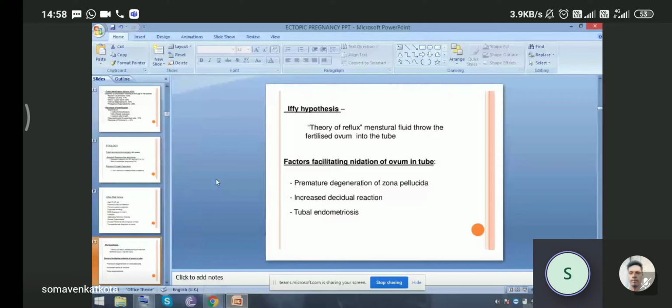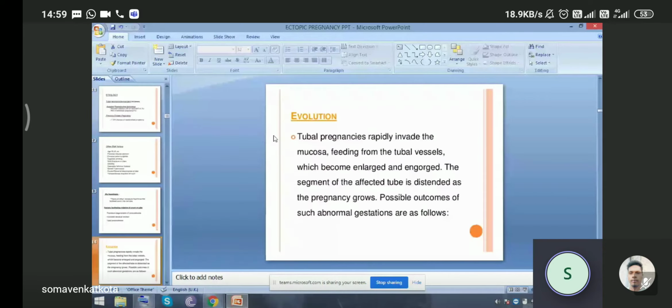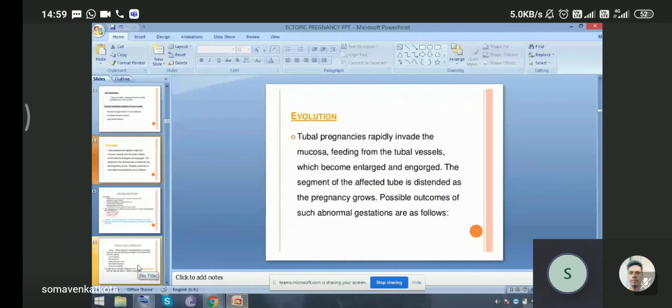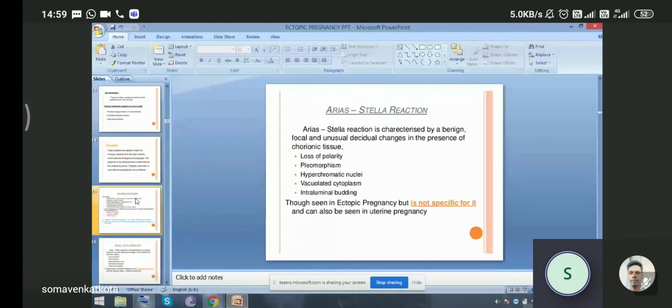Evolution: the tubal pregnancies rapidly invade the mucosa, feeding from the tubal vessels, which become enlarged and engorged. The segment of the affected tube is distended as the pregnancy grows. Possible outcomes of such abnormal gestation are as follows. So what are the changes? What morbid anatomy can happen?